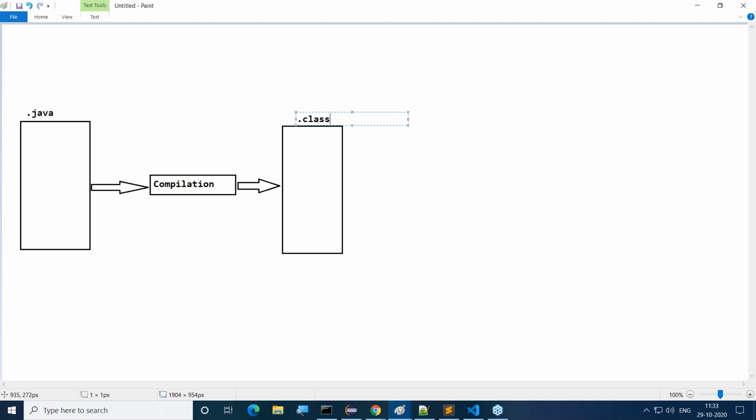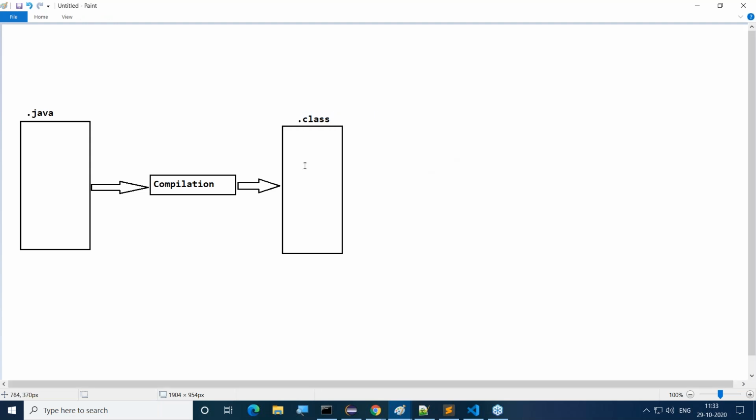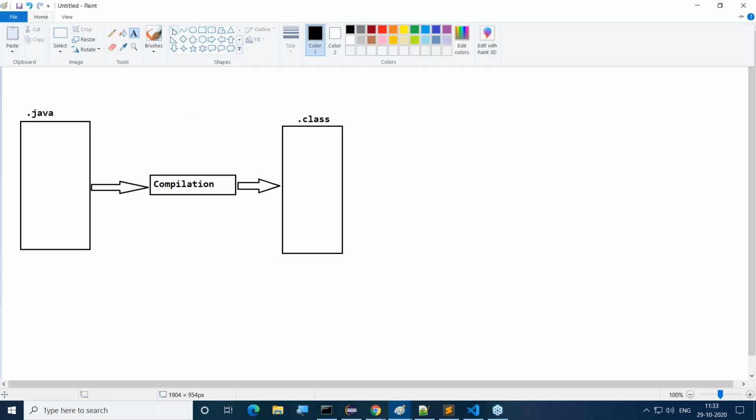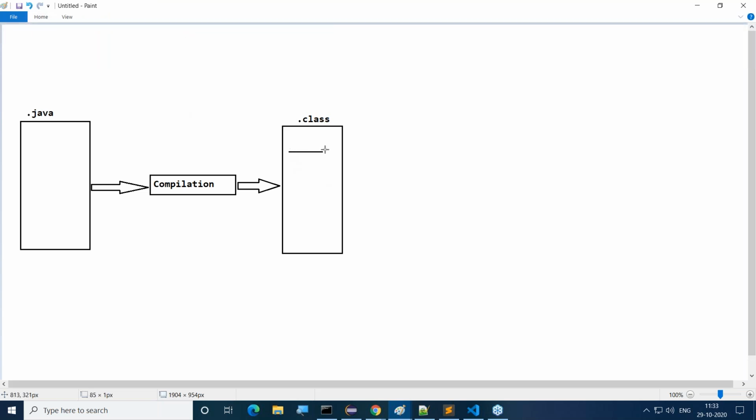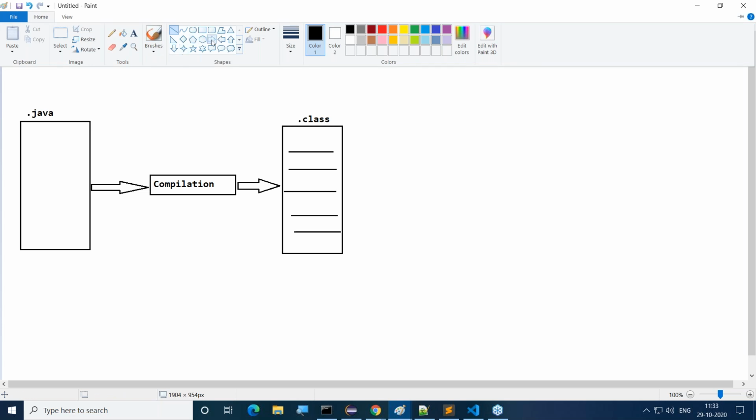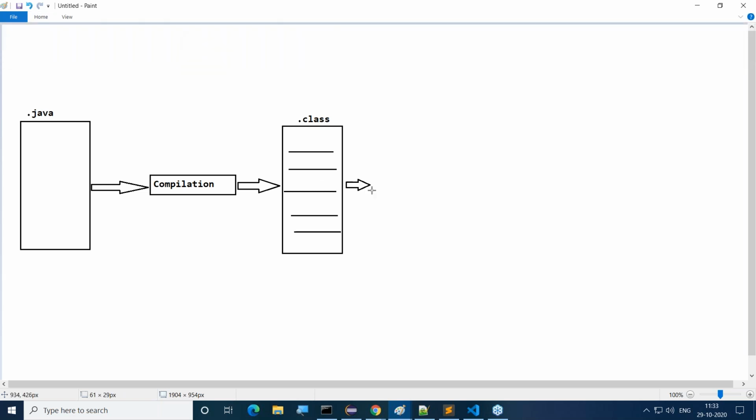So this is .class file. What is there inside the .class file? Everything we will understand. Not to worry for this. But once we are getting .class file, we have to run this .class file on multiple operating systems.